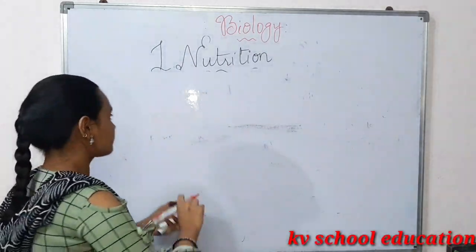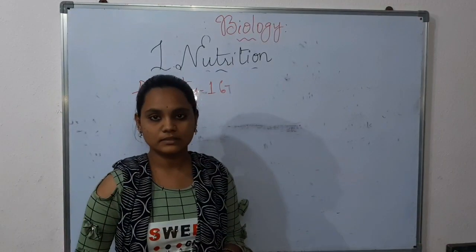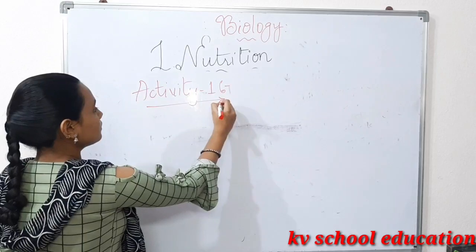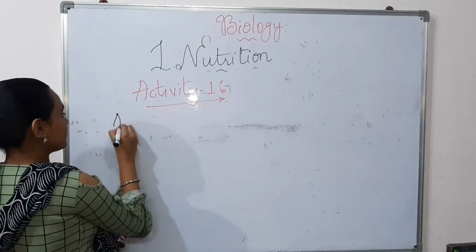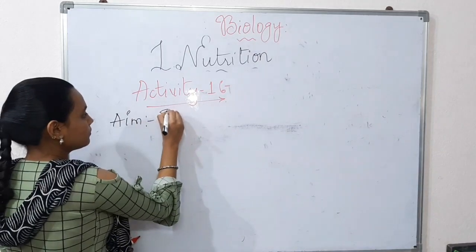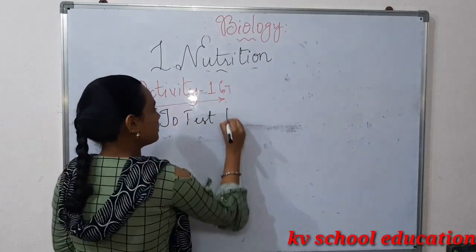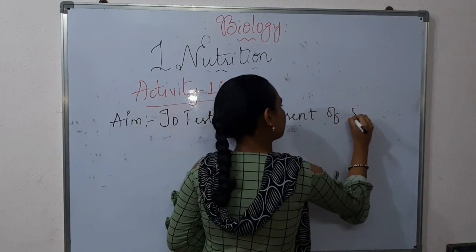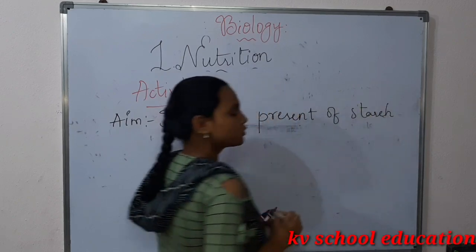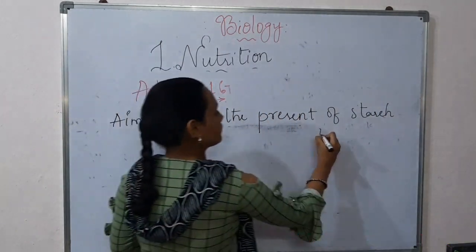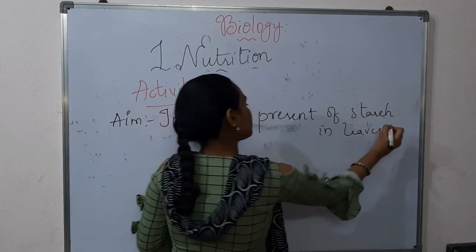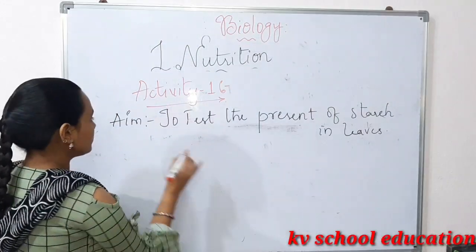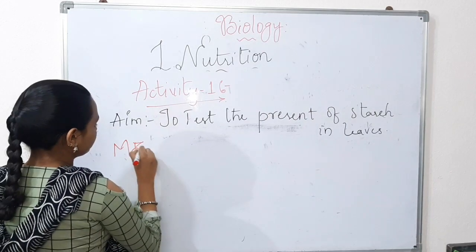So now, activities. You may look in the textbooks, activity 1. So what is activity 1? First, the aim: to test the presence of starch in leaves. This is the aim of activity 1 that is given in our textbooks. So look into your textbooks, and next, the materials required.